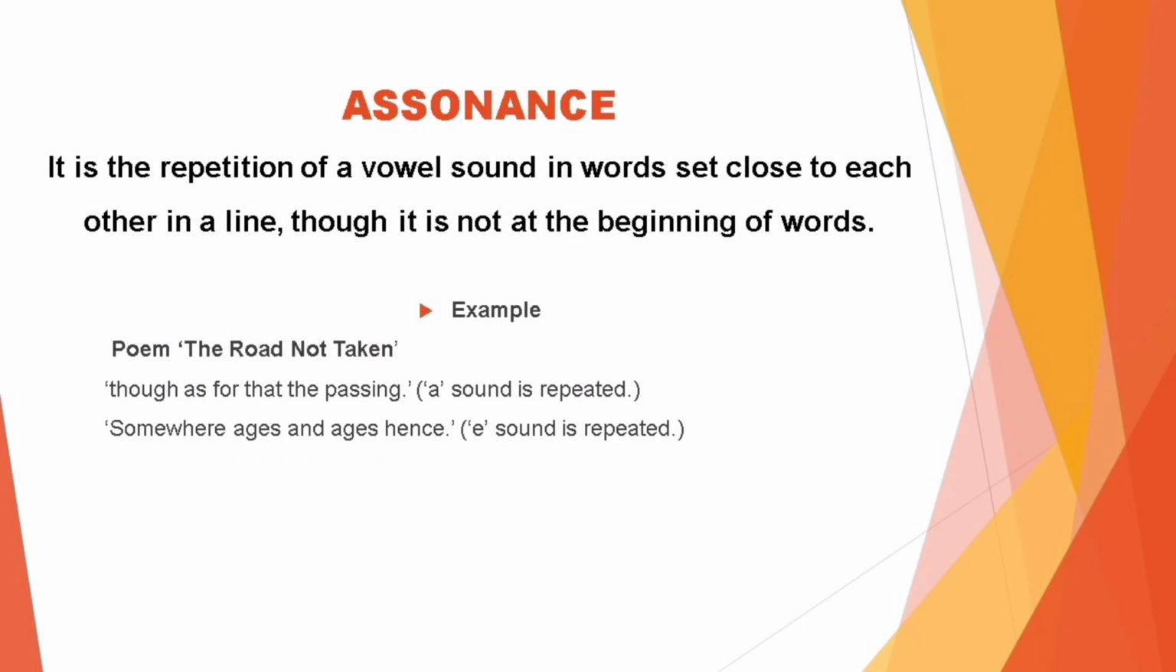The next literary device we'll take up is assonance. It is the repetition of a vowel sound in words set close to each other in a line, though it is not at the beginning of words. For example, in the poem The Road Not Taken, we see though as for that, the passing. Here, the sound is repeated. Somewhere ages and ages hence, here the e sound is repeated.